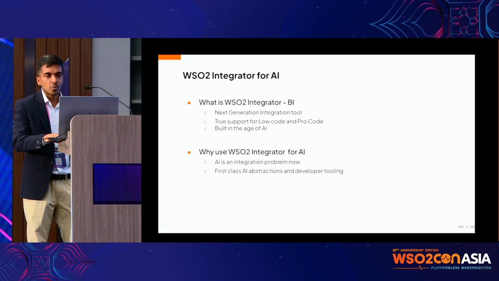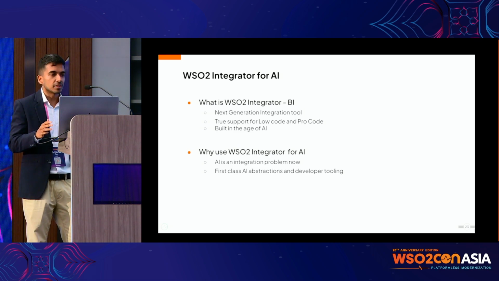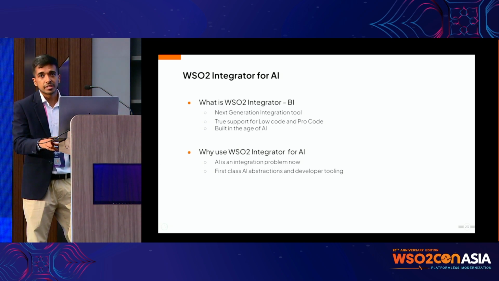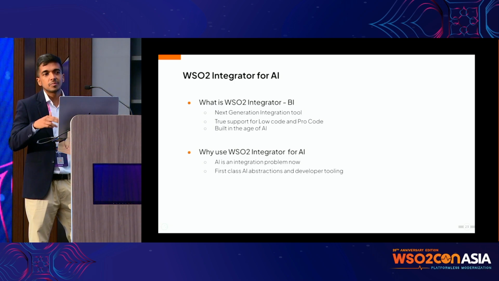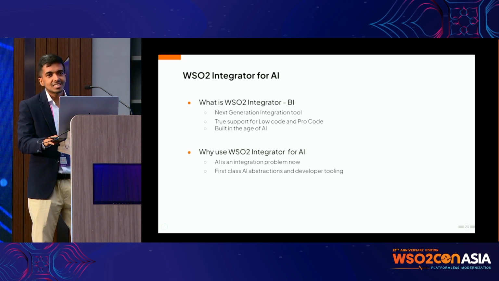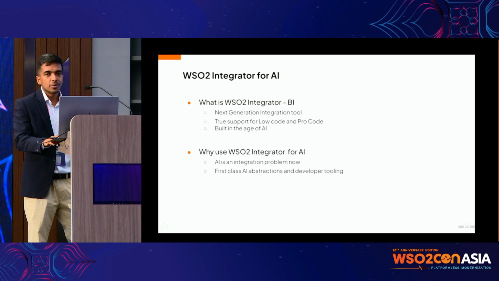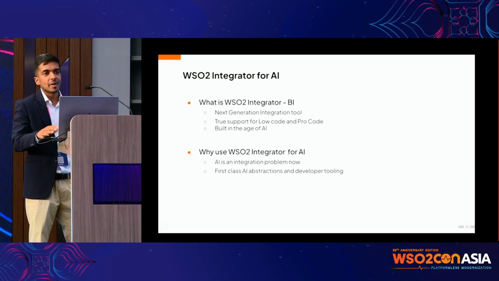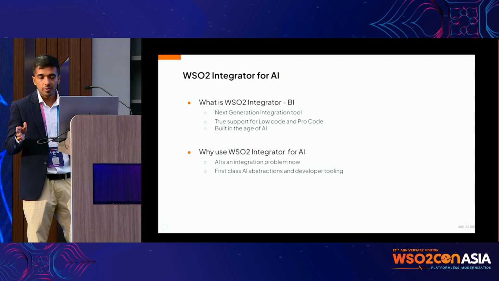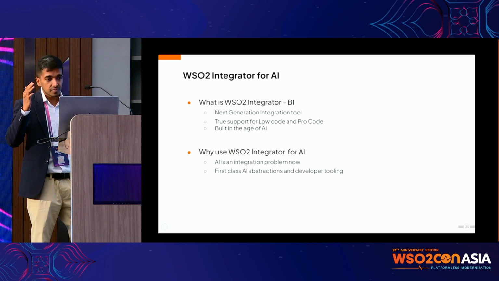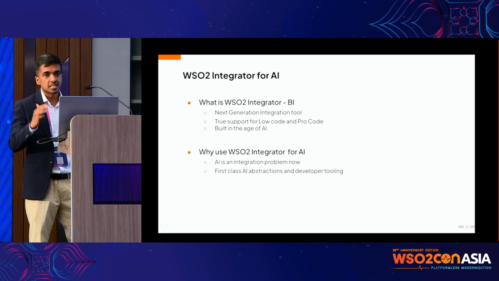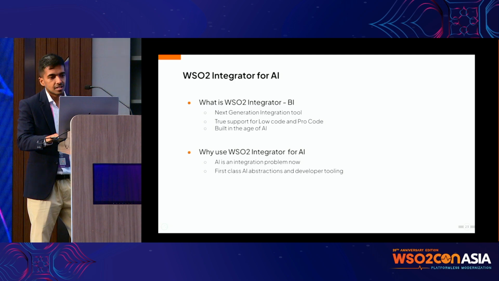Now is the time. Now it's more accessible than ever, right? There are very capable reasoning models, AI models up and running in cloud providers. We just have to connect to it, right? That brings me to my next point. This is becoming, slowly but steadily, an integration problem now. Back in the day it was a separate team's job, but now we can use the same integration developers that you already have, and create these amazing AI experiences for your products, right?